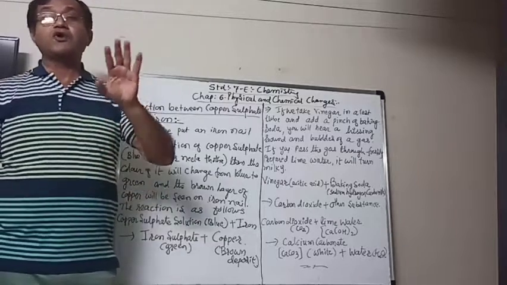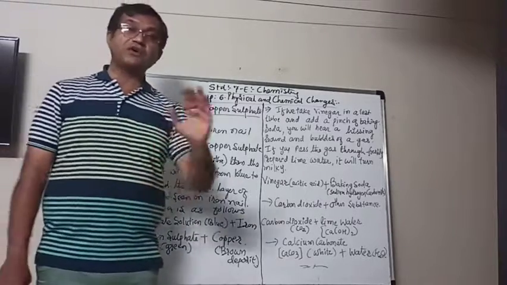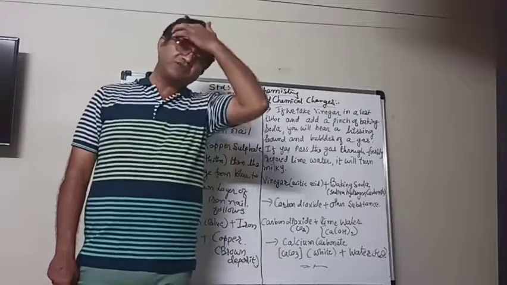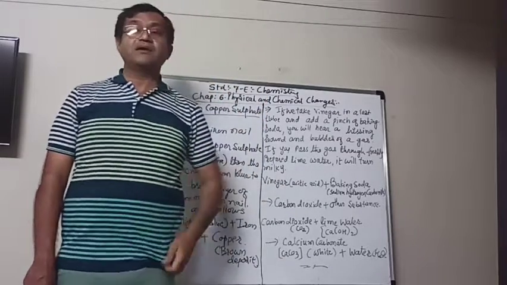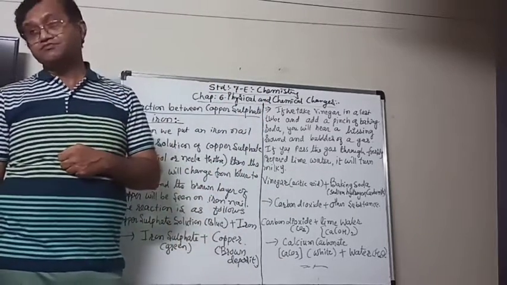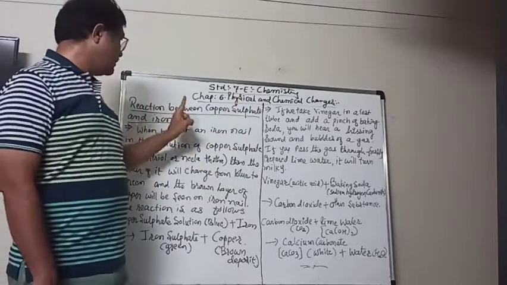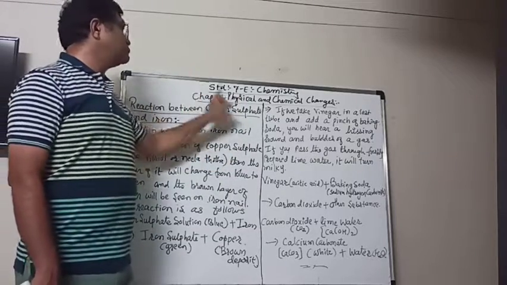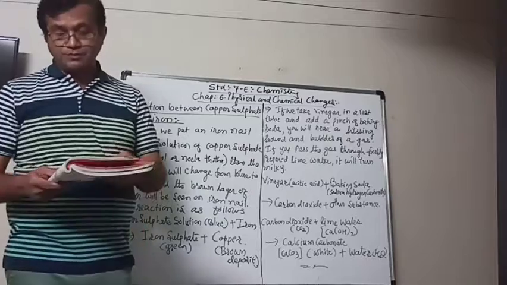And the copper metal is also getting separated, which makes a layer on the iron. So that is another chemical change that we understood now.